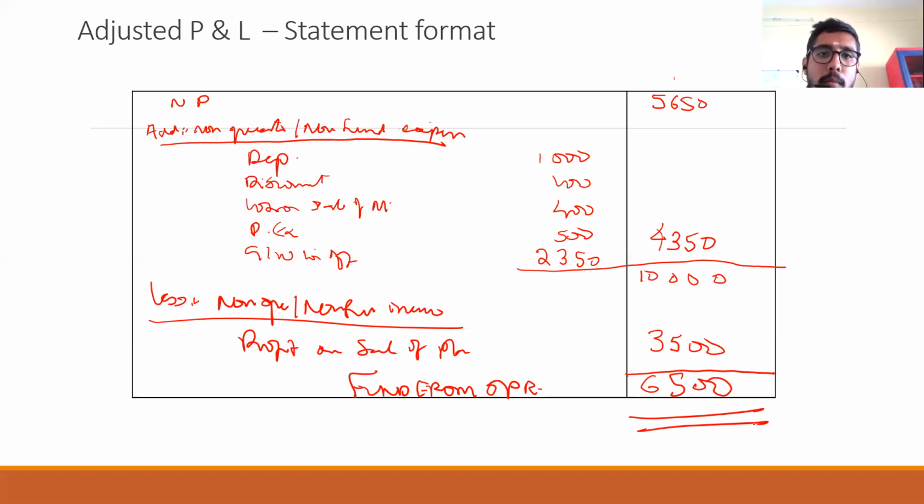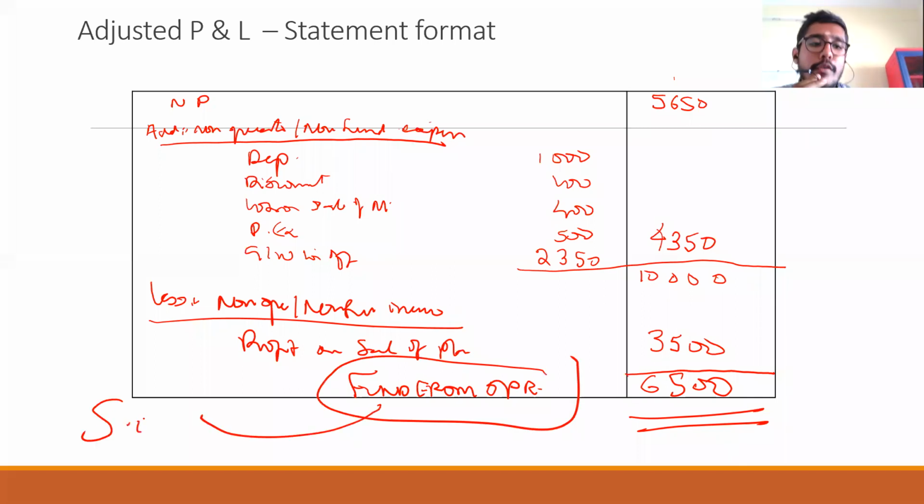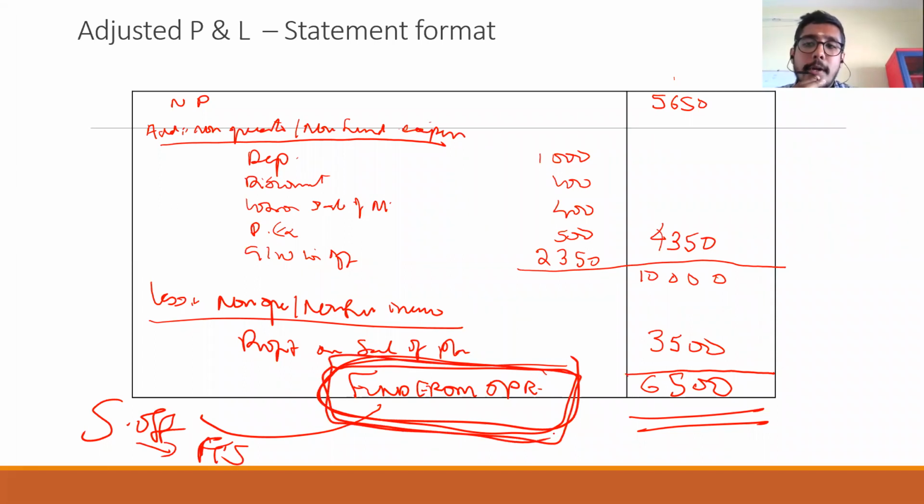So I'll give you a small homework. You try to do that, and we'll continue this adjusted P&L account using balance sheet in the next class. Don't forget, the adjusted P&L account is prepared to calculate fund from operation, and this amount will be plugged to the sources of fund in the fund flow statement. Fund from operation is a major item there.